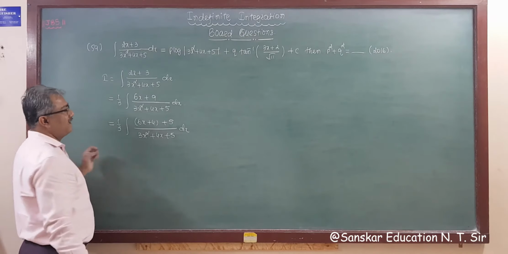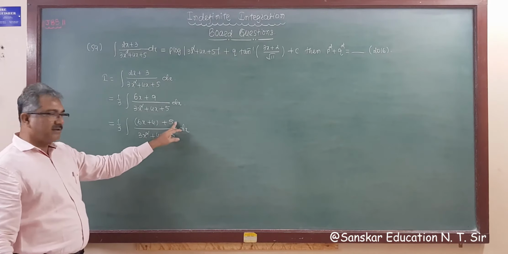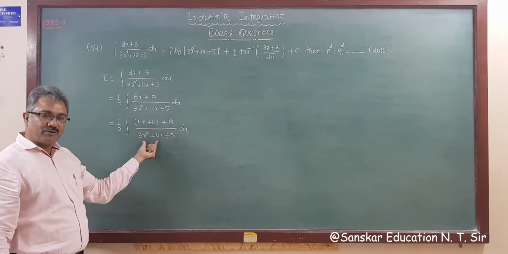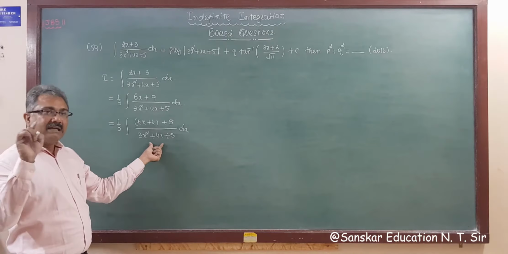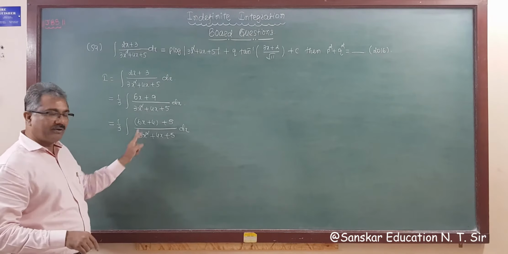So bifurcating this and taking 3 common, because here we get 5 upon this, so we have to make this a perfect square and we need the coefficient of x square always 1. So taking 3 common also.